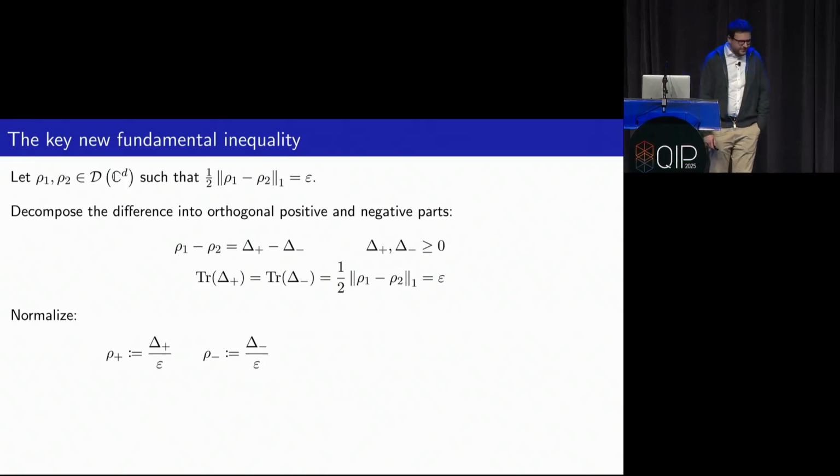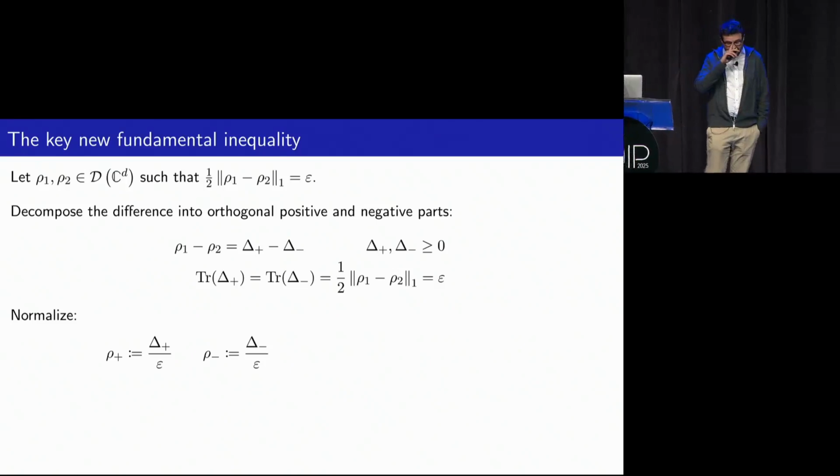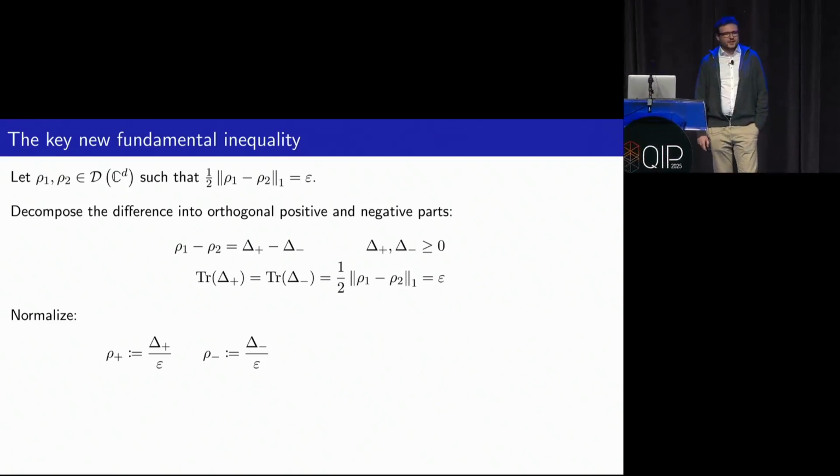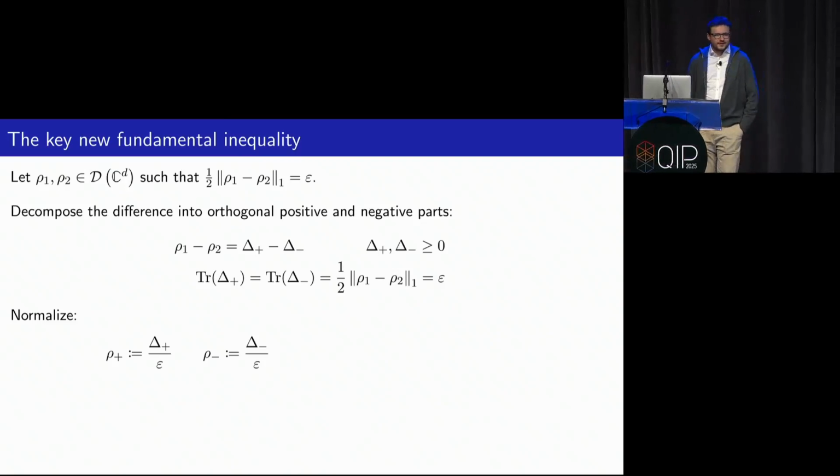Okay, so what is this nice new entropy inequality? For this, let's for a second forget about any bipartition and things like this. Let's just say we have 2 density matrices rho 1 and rho 2 on a d-dimensional Hilbert space, such that they're epsilon far apart in trace distance. And then what you want to look at is this difference between these 2 density matrices, and you can decompose this into a positive and a negative part. And if you do this, then these 2 parts will also be orthogonal.